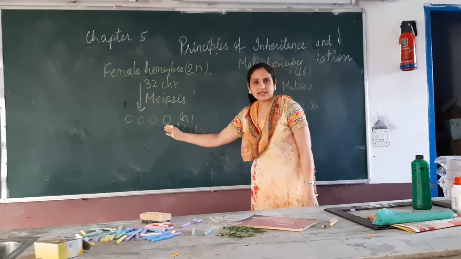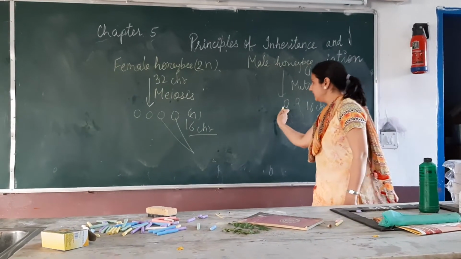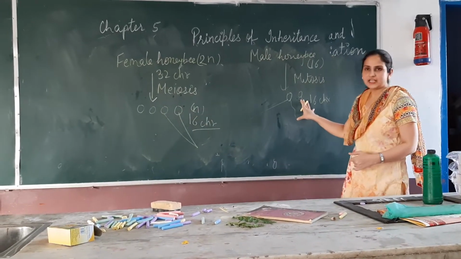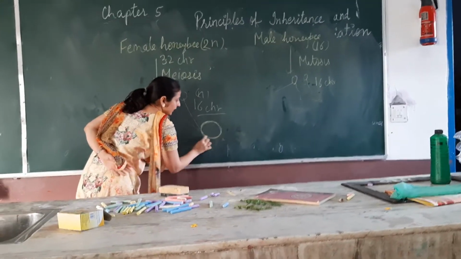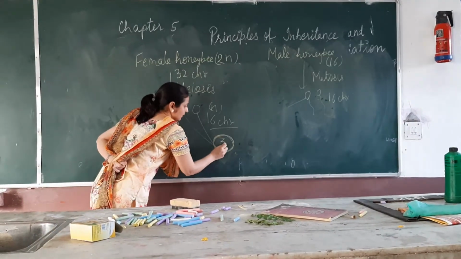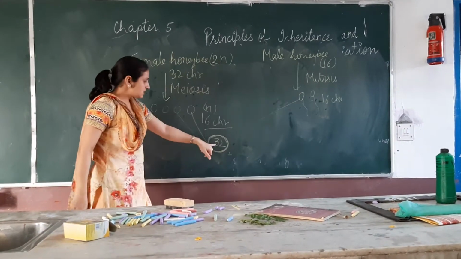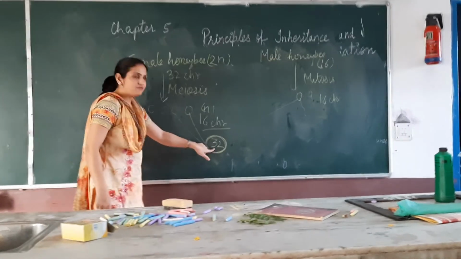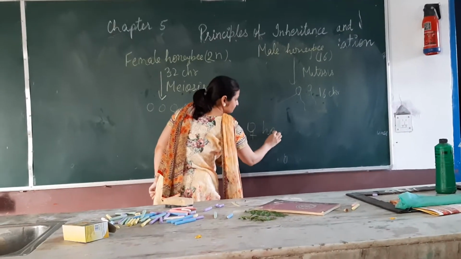Some of the eggs are fertilized, suppose these two eggs get fertilized by the sperms, right? So when the eggs are fertilized by the sperms, this is a fertilized egg. So how many chromosomes will it have? It will have 32, right? Because 16 chromosomes come from the egg, 16 will come from the sperm. So this fertilized egg will have 32 chromosomes, and after development, these fertilized eggs will develop into female honeybees,